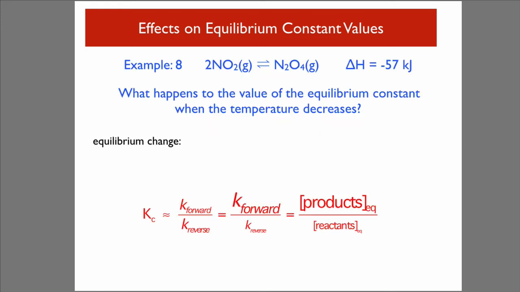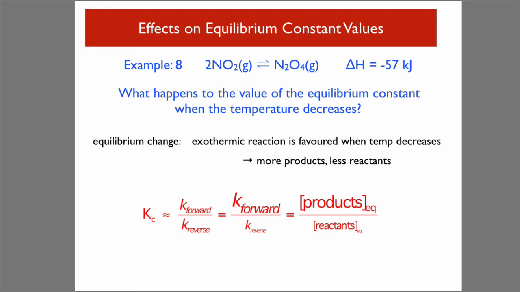Example 8, we've got nitrogen dioxide giving us N2O4 again. You see it's an exothermic reaction. What will happen to the value of the equilibrium constant when the temperature decreases? The exothermic reaction will be favoured when temperature decreases. So more products will be formed, you get less reactants. You can see here that the K forward increases, so we get more products, and therefore the equilibrium constant will increase.